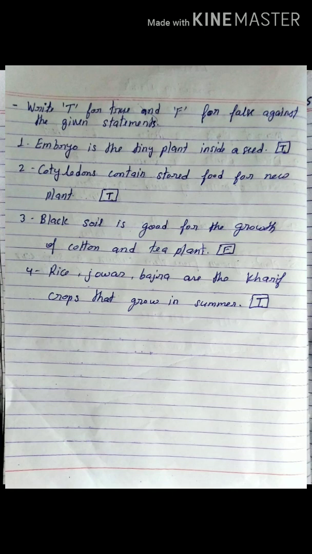This statement is true. Clear? Cotyledons contain stored food for new plants. This statement is true.